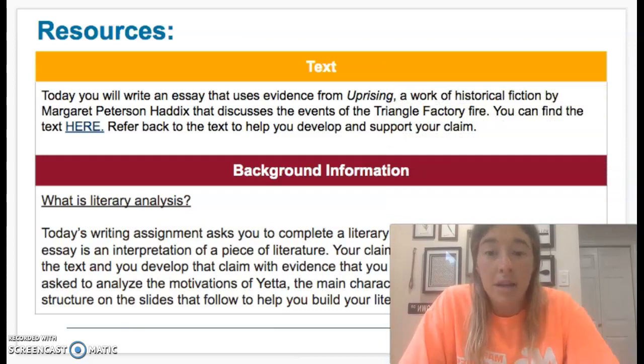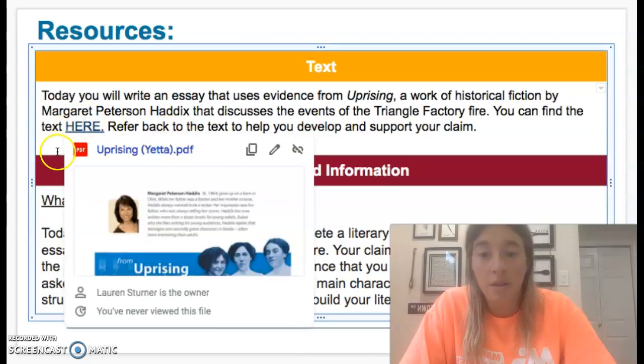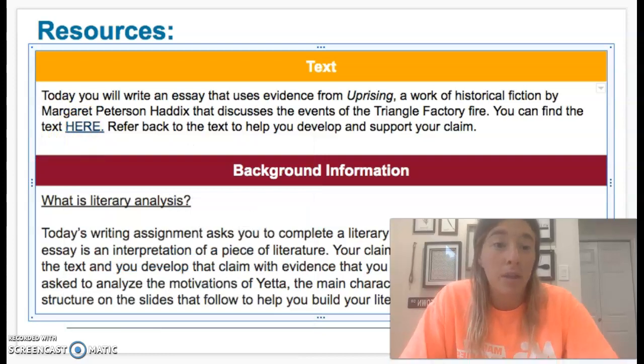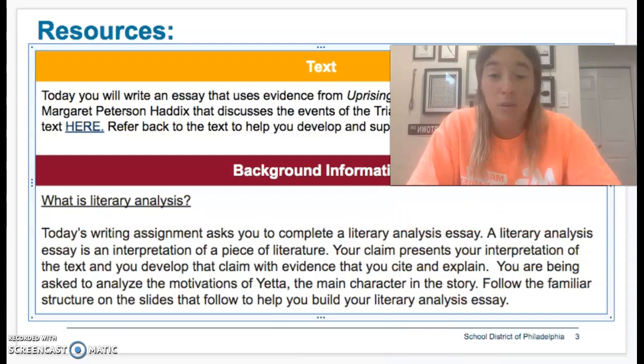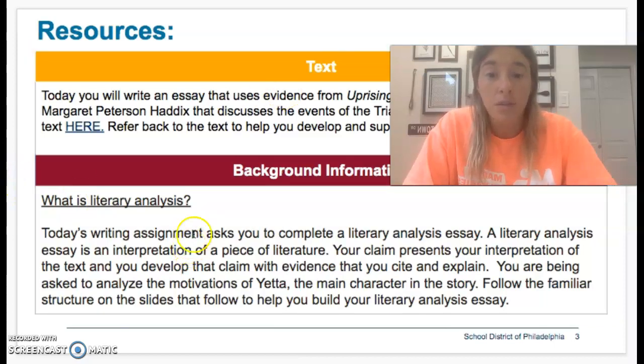Today you will write an essay that uses evidence from Uprising, a work of historical fiction by Margaret Peterson Haddix that discusses the events of the Triangle Factory fire. You can find the text here, click right here. Refer back to the text to help develop and support your claim. That is not a suggestion. That is an absolute 100% mandatory thing you need to do. You are not going to be able to write an essay without looking at the text that you're writing the essay about, okay?